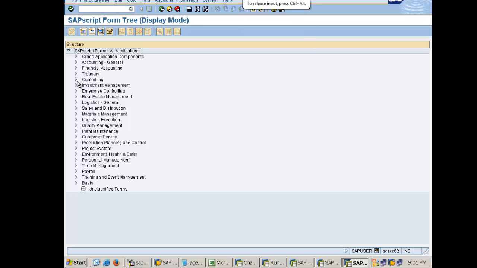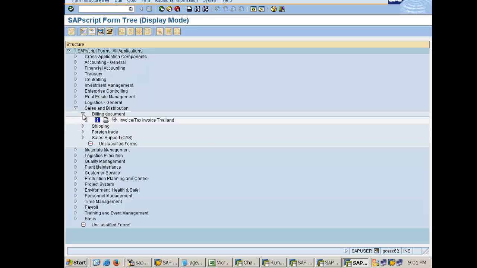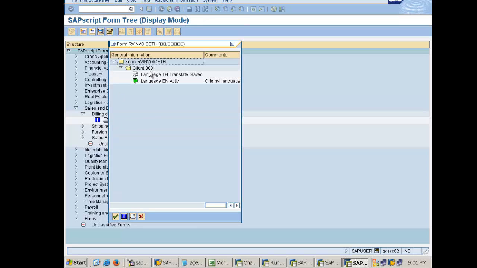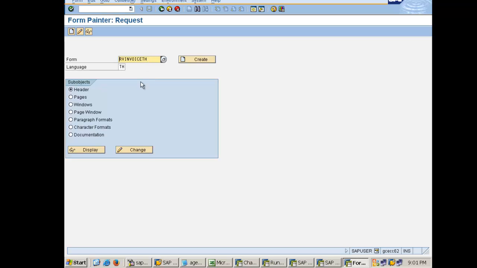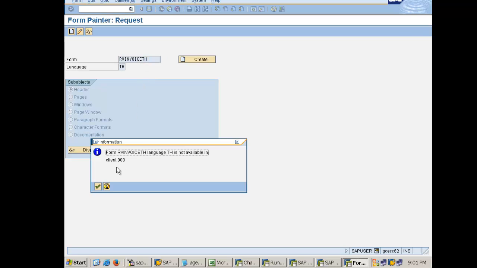So I got all the modules here. Let me go to sales and distribution, billing, invoice tax, invoice Thailand. Let's say this one, and I hit on the change button.